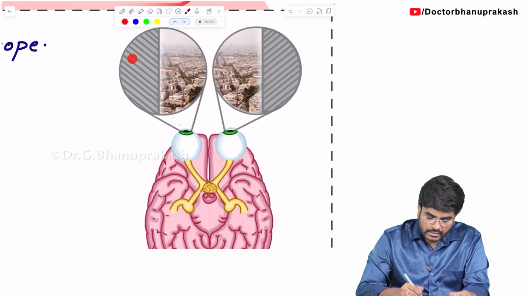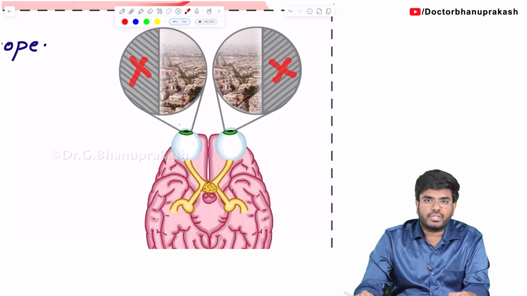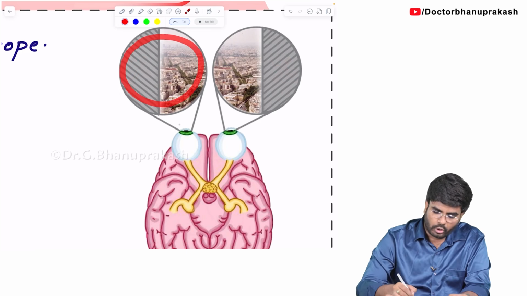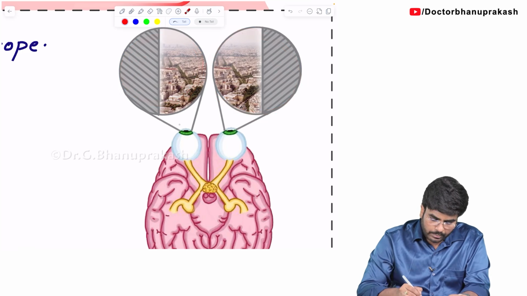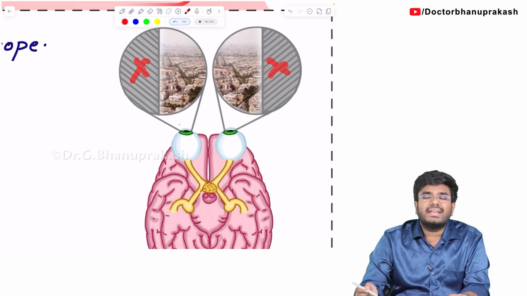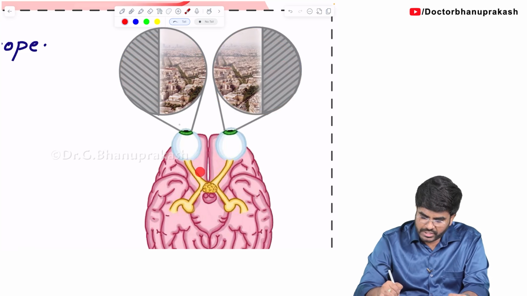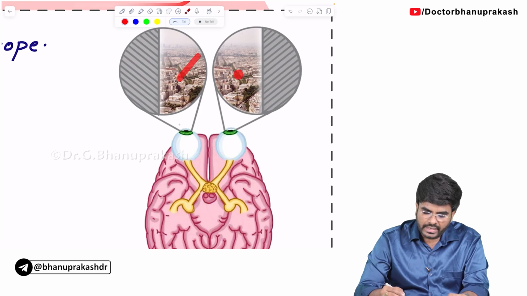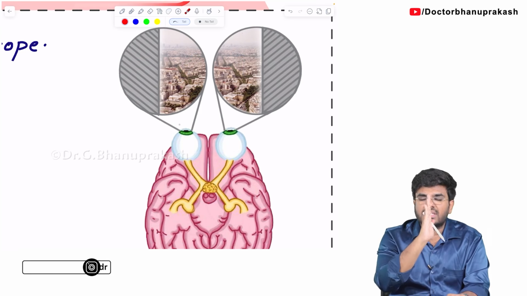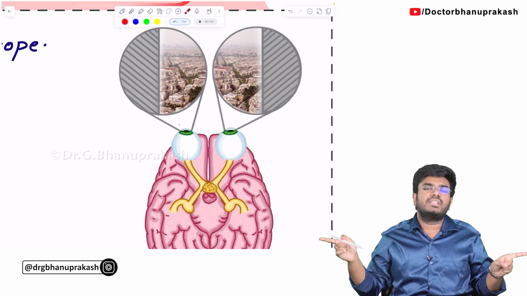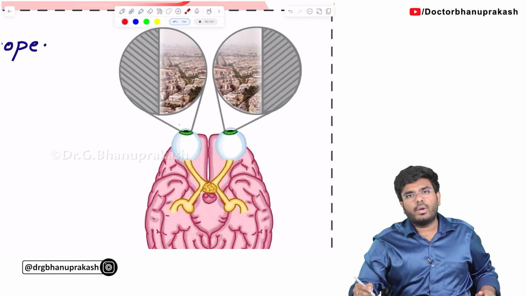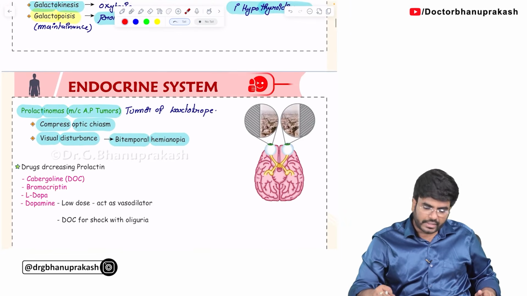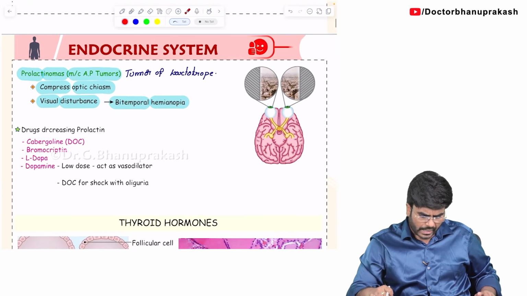In bitemporal hemianopsia, let's say this is the whole visual field. In both eyes, it is the temporal vision that is getting affected. Whenever there is compression of the optic chiasm, the temporal vision is affected. The nasal or central vision is okay, but the temporal vision is affected. So this is called bitemporal hemianopsia. With this, we have completed the clinical part also.